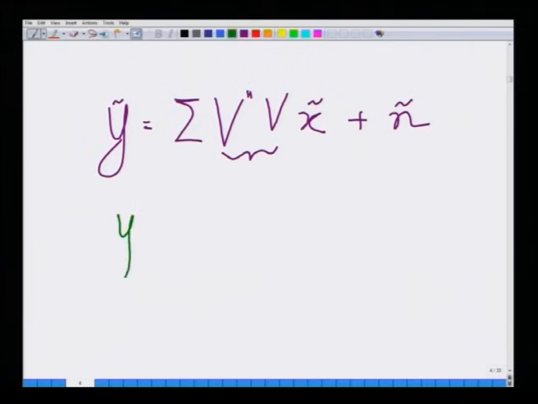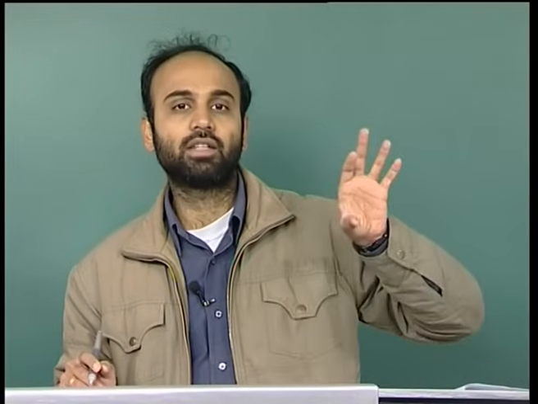Hence, this now reduces to something very simple. This is sigma times x tilde plus n tilde. Hence, as a result of replacing H by its singular value decomposition and performing these manipulations, at the receiver we multiply by U Hermitian, at the transmitter we precode using the matrix V.